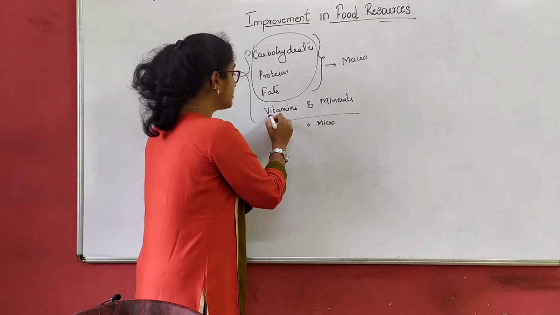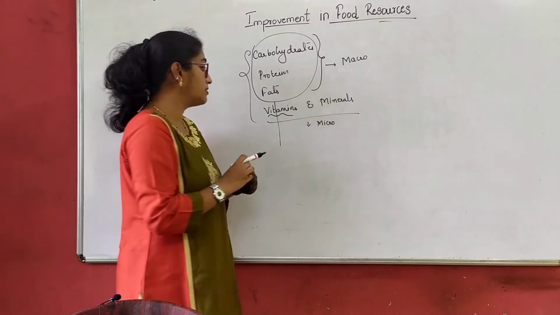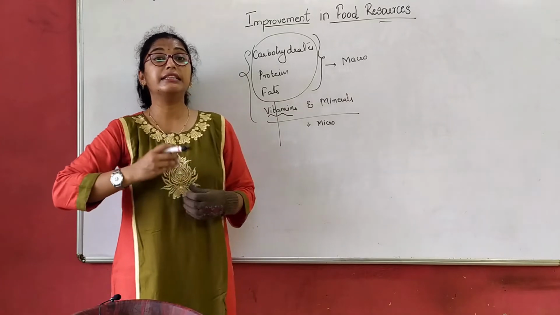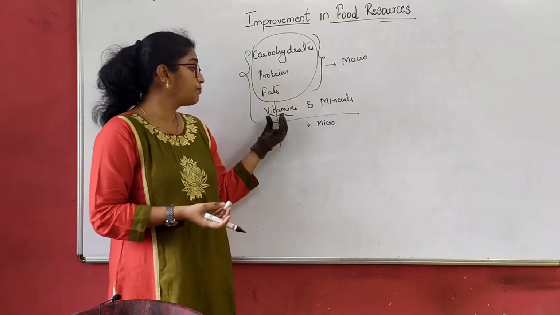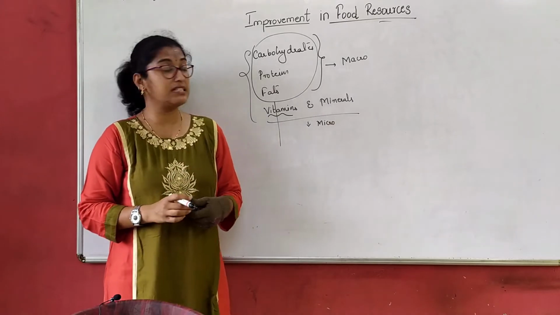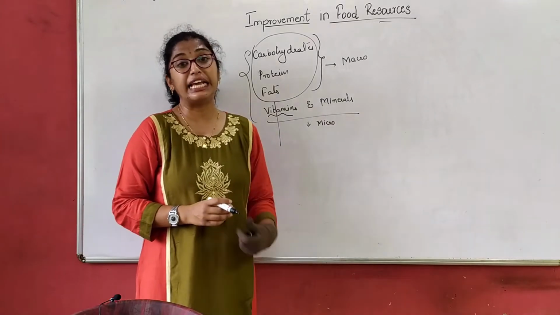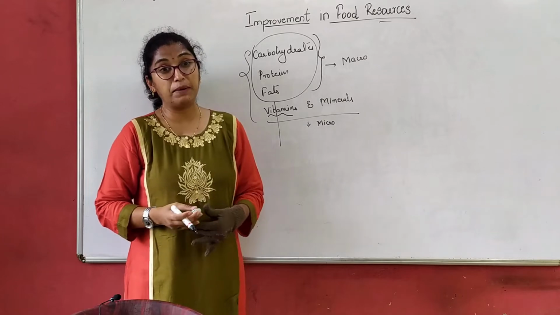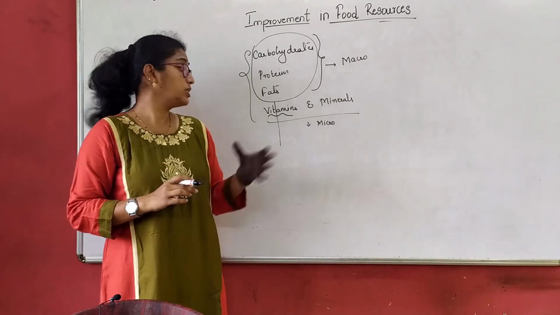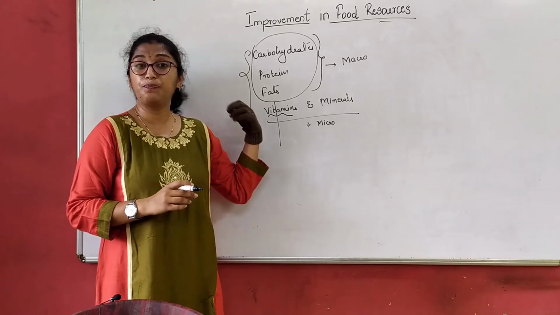See, vitamins itself, if I break it, I get vital amines, right? That means they are very important to our body. Deficiency of vitamins causes several diseases. Deficiency of vitamin A causes night blindness, vitamin D causes rickets, vitamin C causes scurvy.